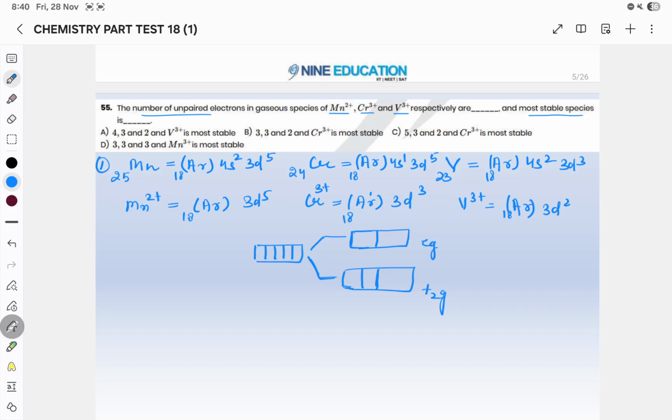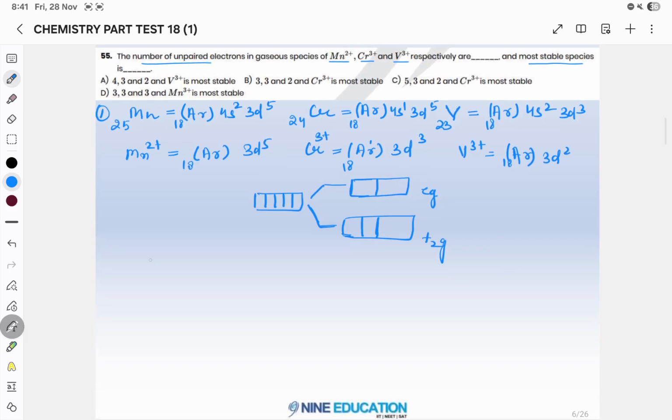Now we will do the filling of electrons to find the unpaired electrons. In the first case, you have to fill 5 electrons. In the case of manganese, 1 2 3 4 5, so the number of unpaired electrons is 5. Now in the case of chromium, again you have to find, so we will see this here. Chromium is 1, 2, 3.